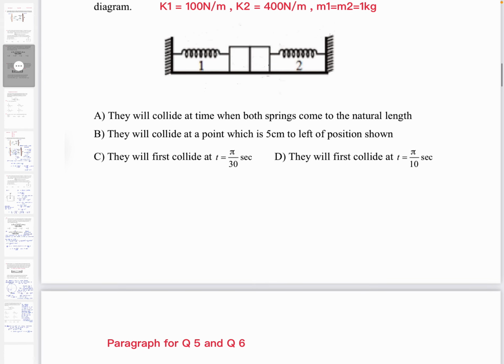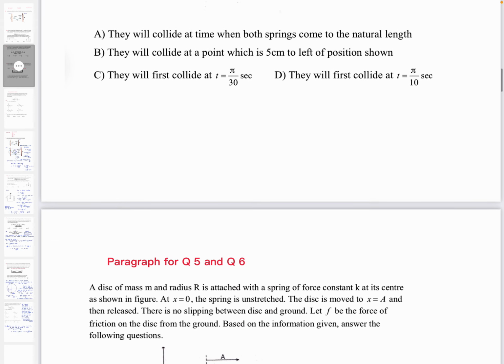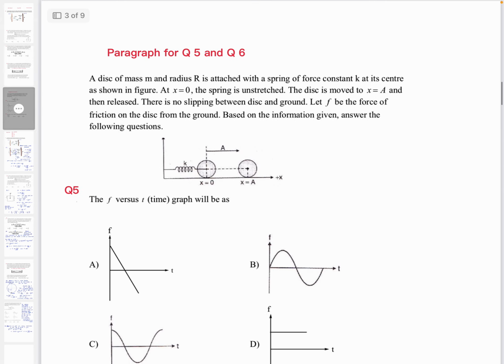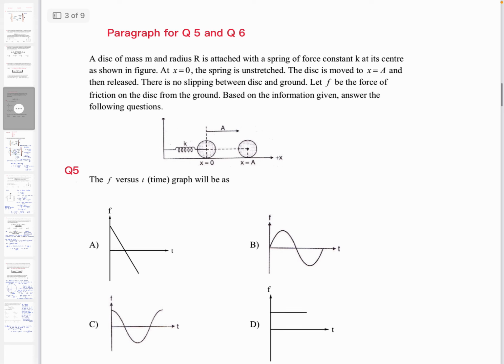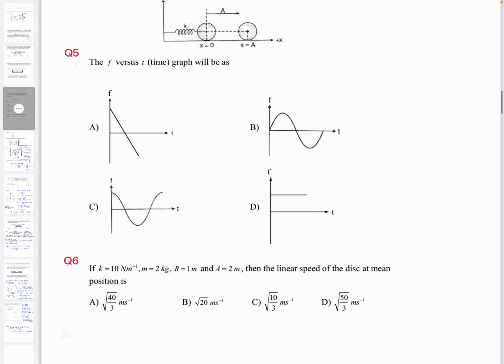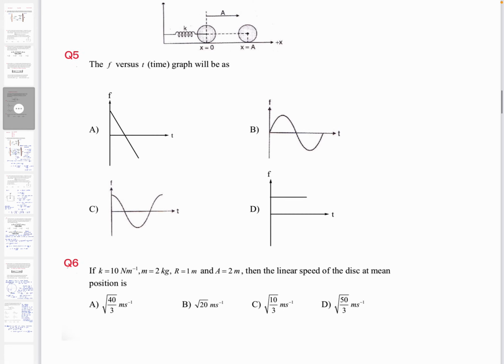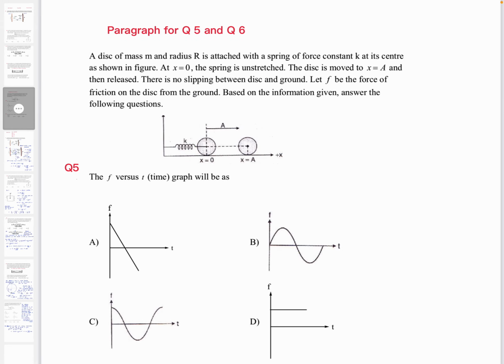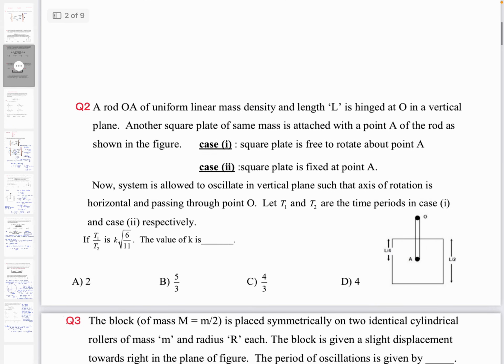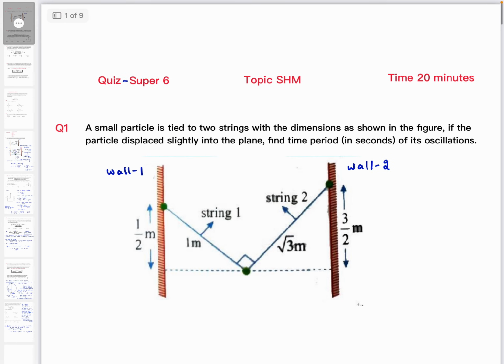It's not like very difficult questions or very easy questions, right? So what is the JEE Advanced trend? Based on that only I have selected these questions, right? Question number 5 and 6 are paragraph based questions. So first you can pause the video here, and then you can pause the video here. So these are paragraph based questions, 5 and 6, so total 6 questions are there. Time is 20 minutes, and you can see what is the level of your preparation. So at what level you have prepared.